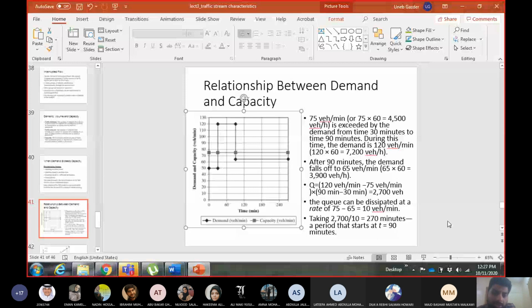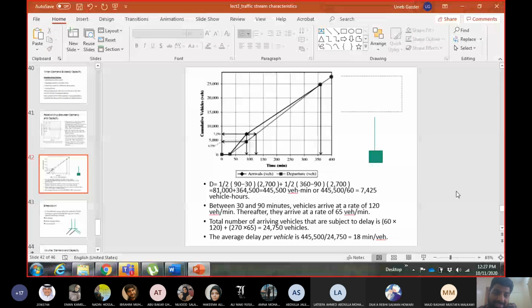So in this slide on the graphs, you see on the x-axis there's time, but on the y-axis I have changed the units. On the y-axis I have cumulative vehicles now. So it's not the rate of vehicles per minute. It's the cumulative number of vehicles which are arriving or departing at the segment. You can see again two lines in the graph. One is for vehicles arriving and one is for vehicles departing. Both are cumulative numbers of vehicles in total. So 10 more vehicles come, they will add. 20 more vehicles come, we will add, and we will keep on adding the new vehicles.